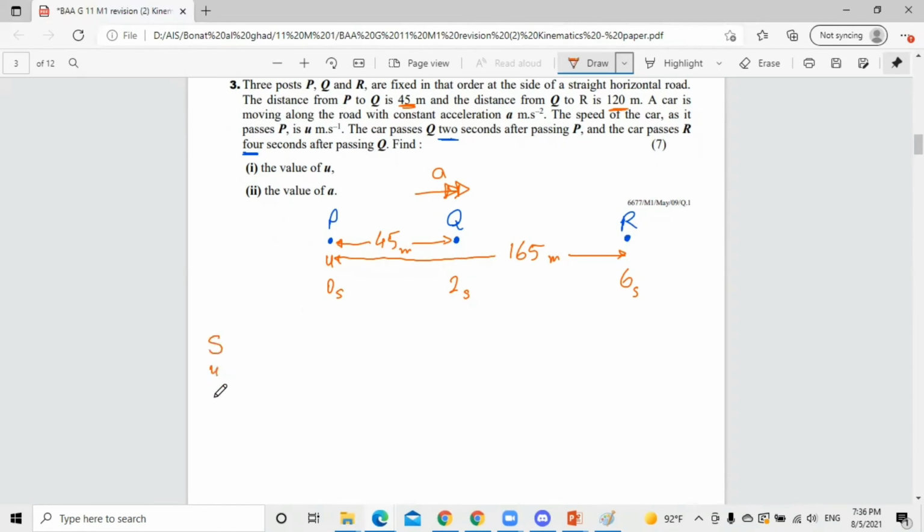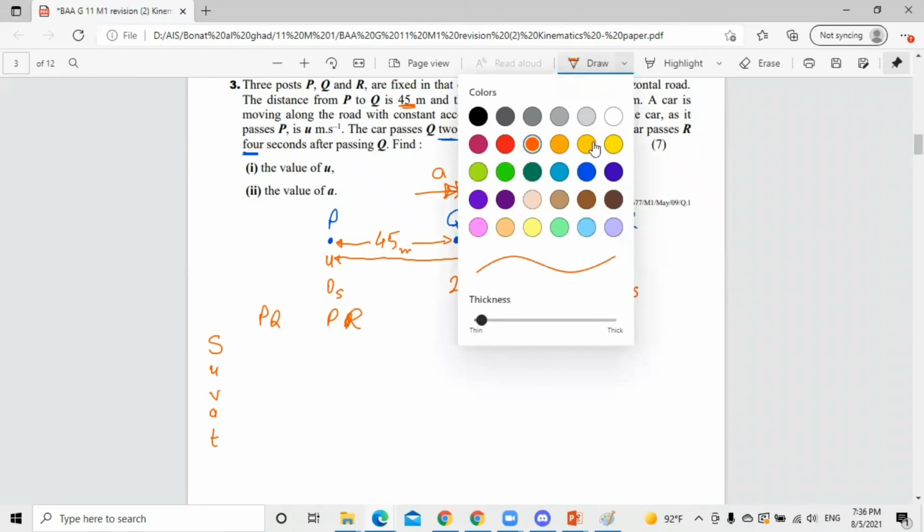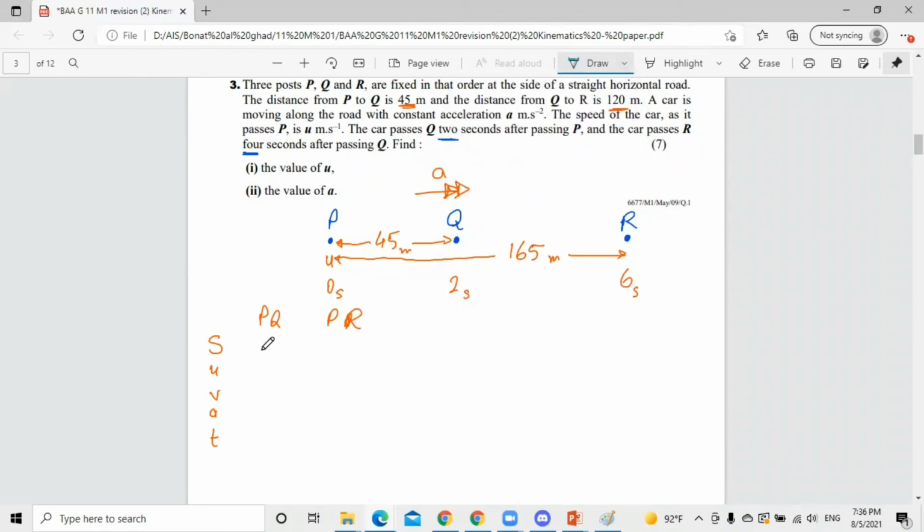SUVAT from P to Q and from P to what? To R. If we did that here, the distance here was 45, but the whole distance here was 165, which is 120 plus the 45. U is the unknown for both of them, and it is the same. V is not important, they didn't ask about it. Acceleration is the same during the whole motion. V here and V here are not the same, and we don't know them. The time here was 2 seconds, while the whole time to reach R was 6 seconds.